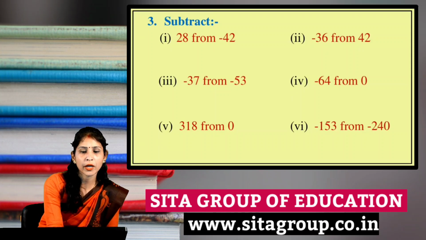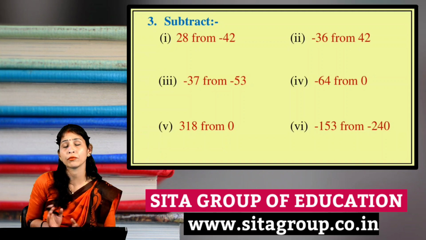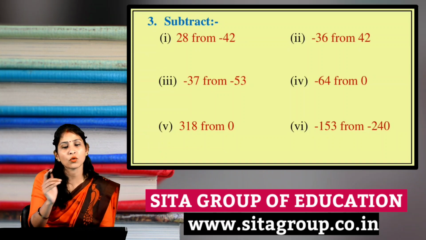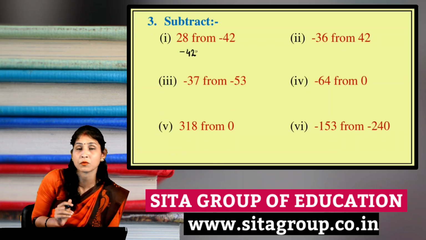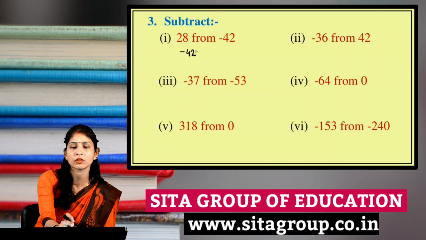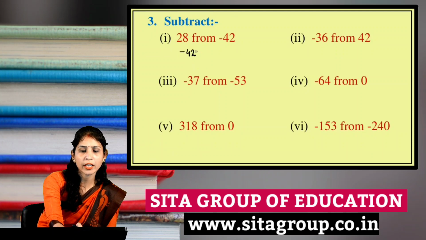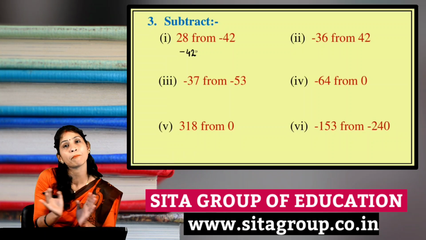Got it? So here, 28 from minus 42, you have to subtract 28 from minus 42. So very first we will write here minus 42, because we have to subtract 28 from minus 42. Here students generally make a mistake. They write down the 28 first, but we have to subtract 28 from minus 42.